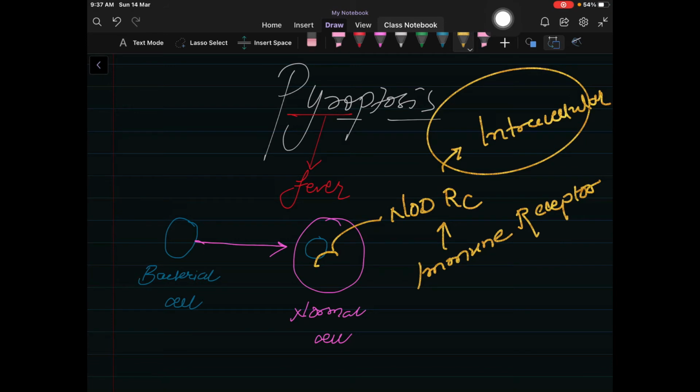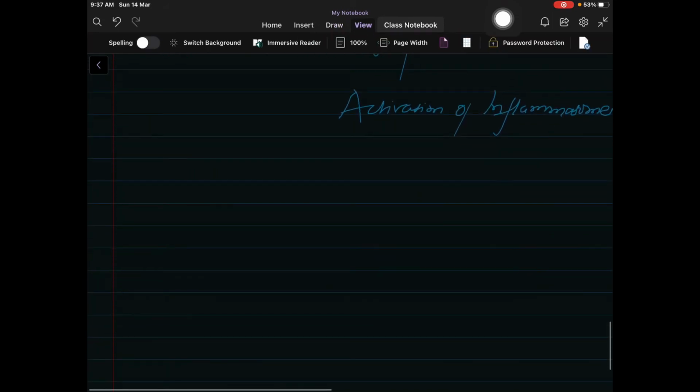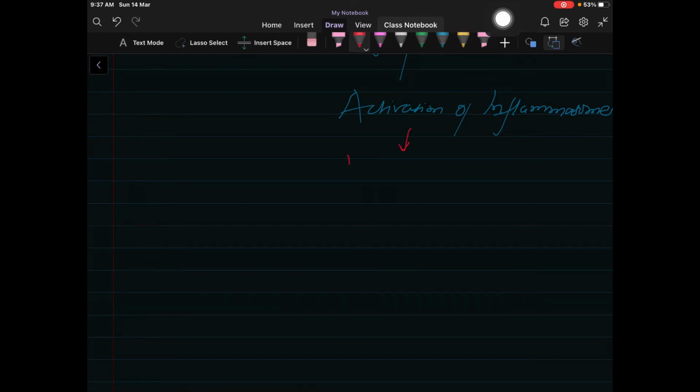So the complex between the bacterial cell and the NOD receptor will lead to the formation and activation of the inflammasome, which further activates caspase 1 and 11, which particularly lead to cell death.